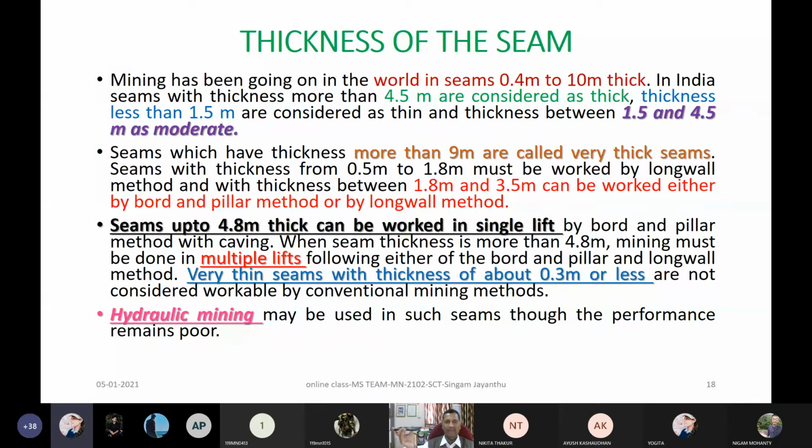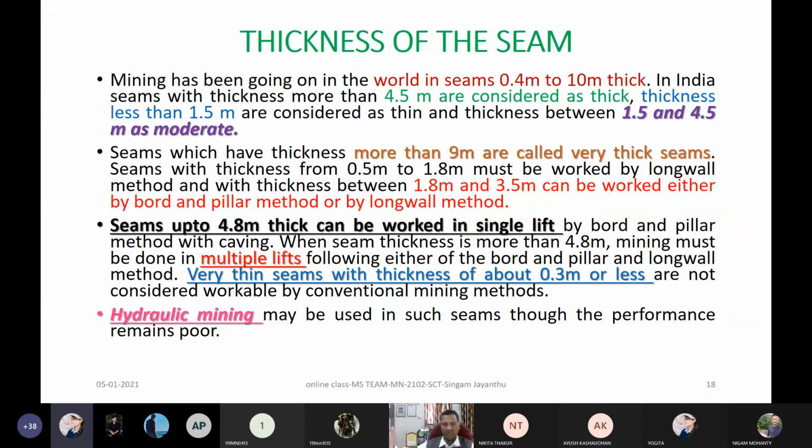And I can make my people comfortable entering into those workings, with a gate road on this side and another gate road on this side, developed up to even 2 meter, 3 meter, whatever our person's height.